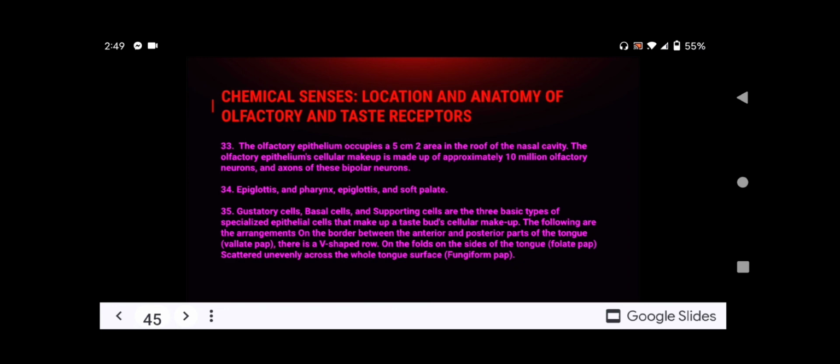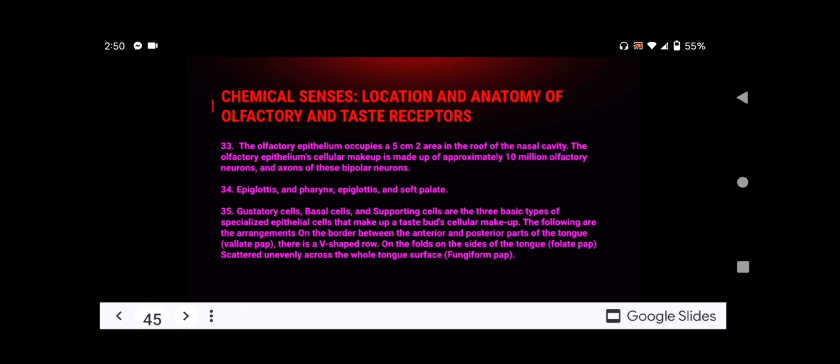The olfactory epithelium occupies a 5 square centimeter area in the roof of the nasal cavity, and its cellular makeup is approximately 10 million olfactory neurons and axons of these bipolar neurons.